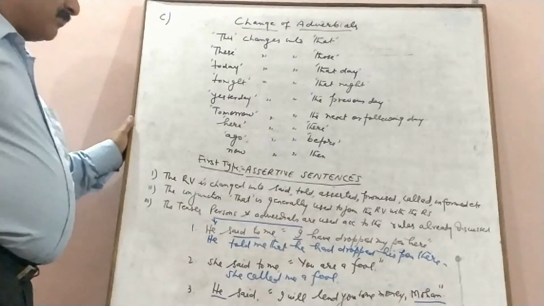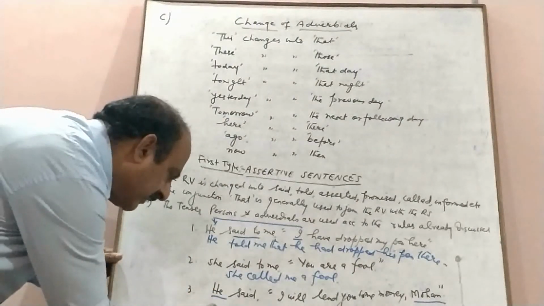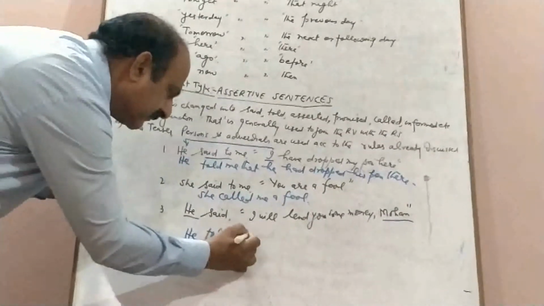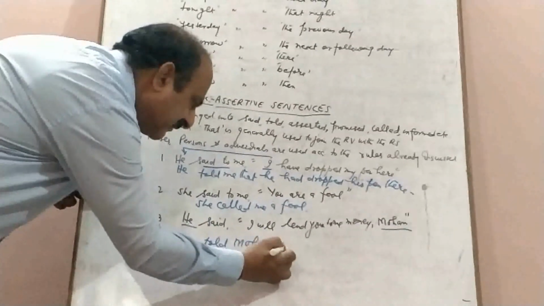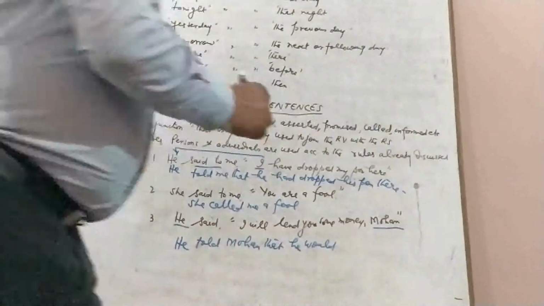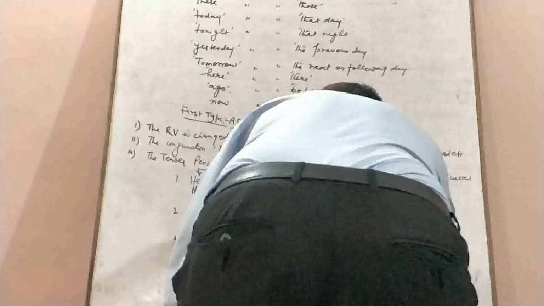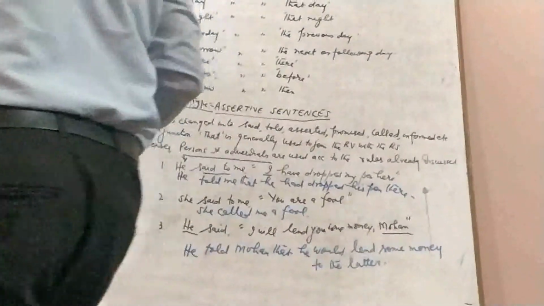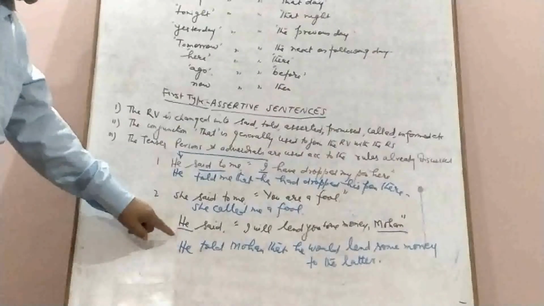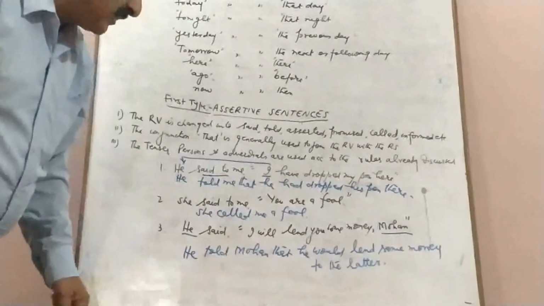So I will change it into: he told Mohan that he would lend some money to the latter.